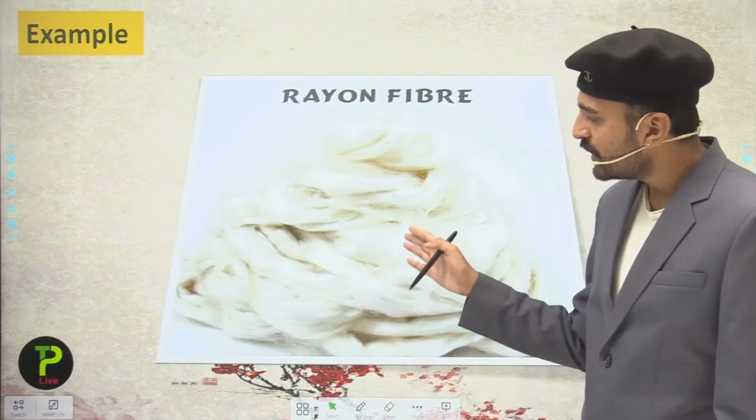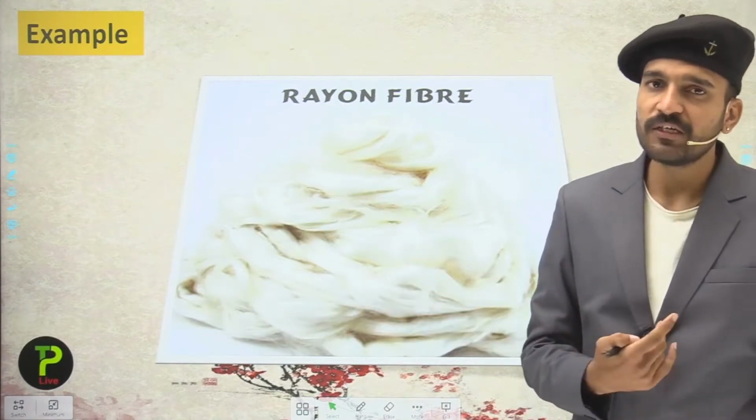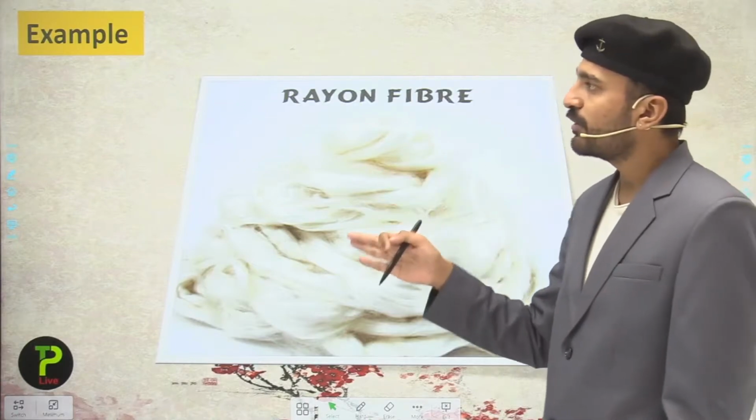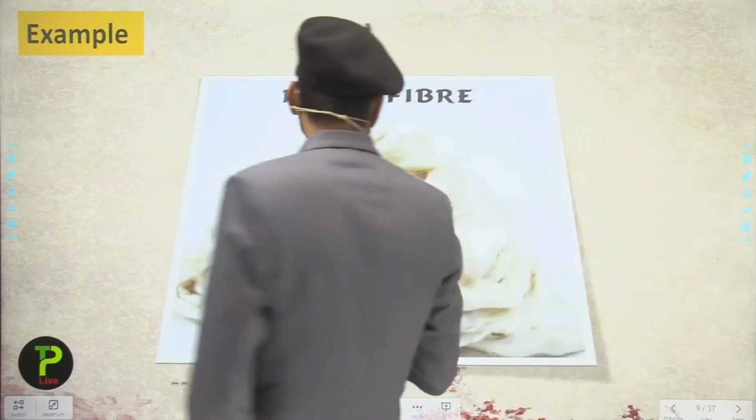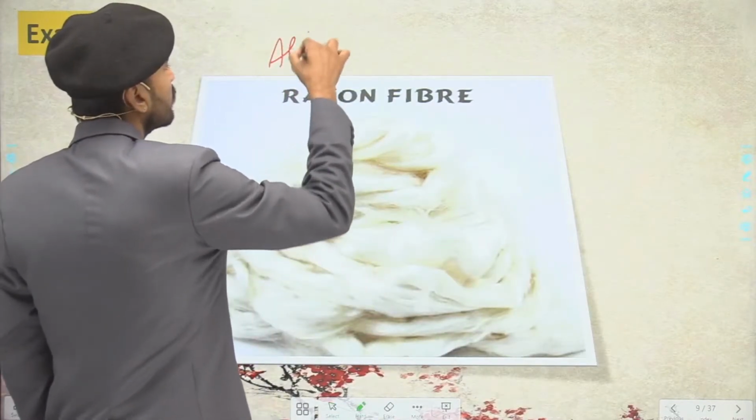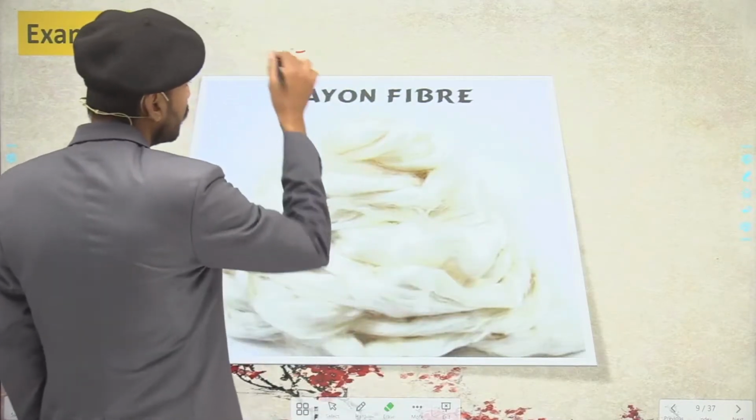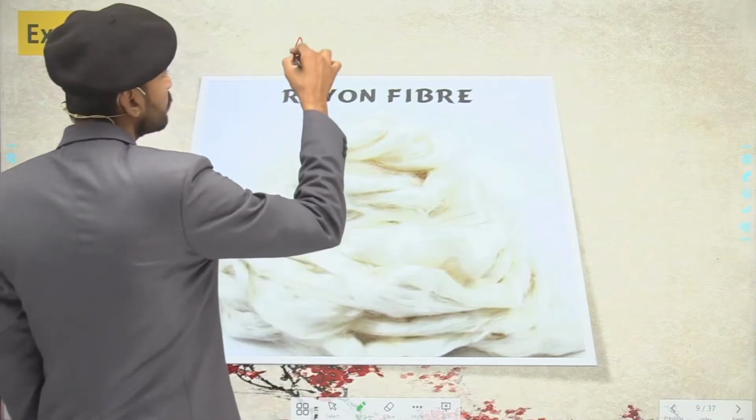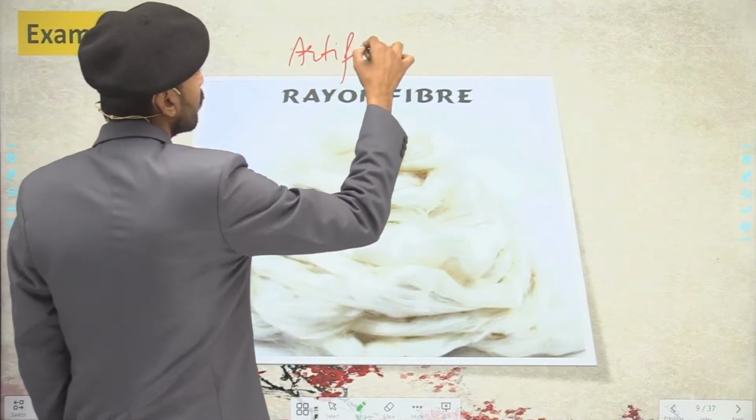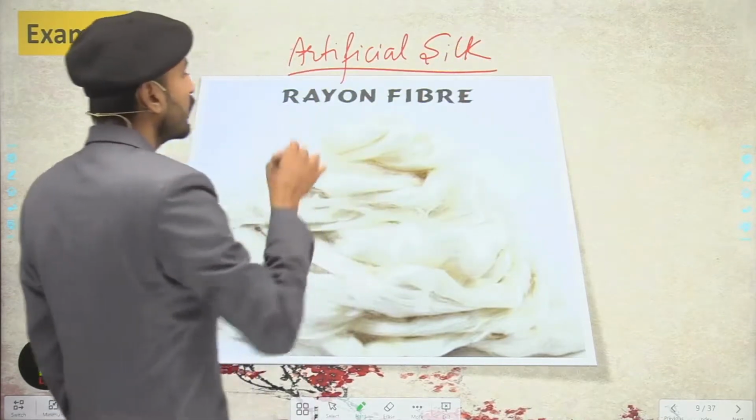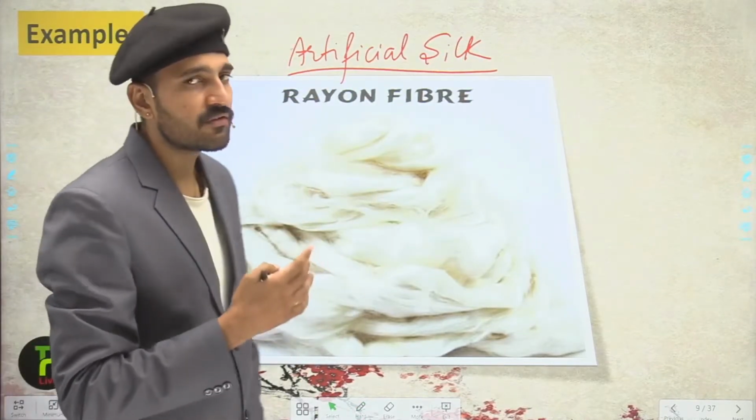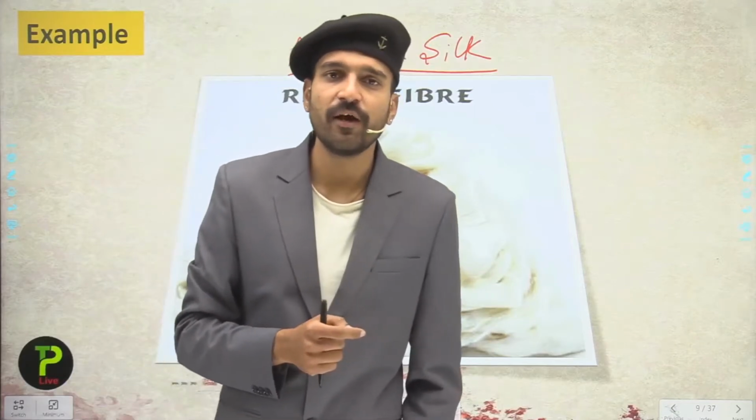So students, you can see here that this looks similar to the silk. So the rayon fiber is also called the artificial silk. The rayon fiber has many names and has a story behind it. We are going to see that in the upcoming slide.